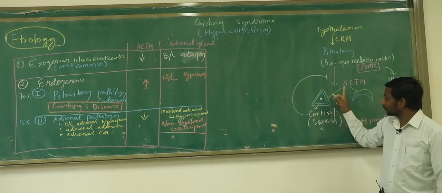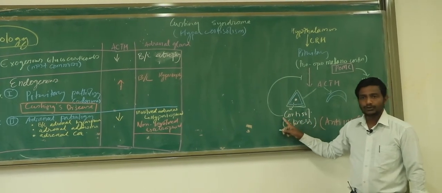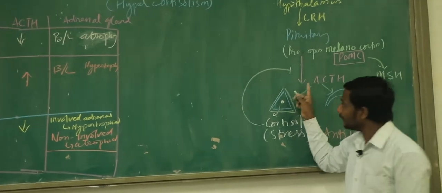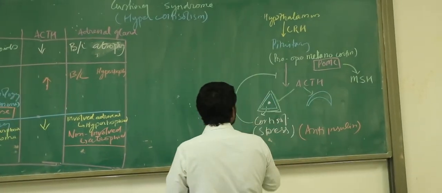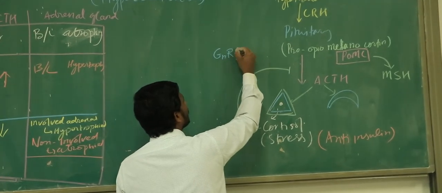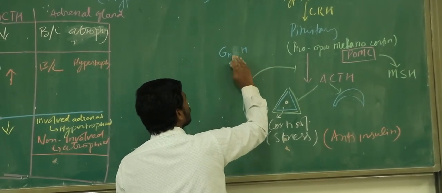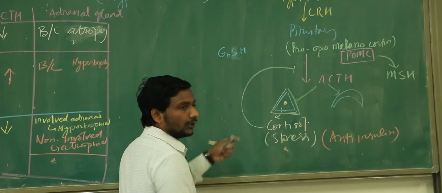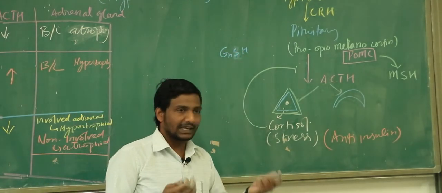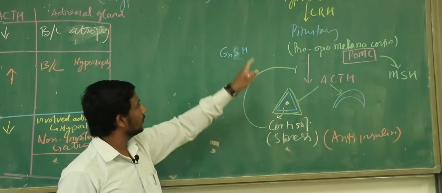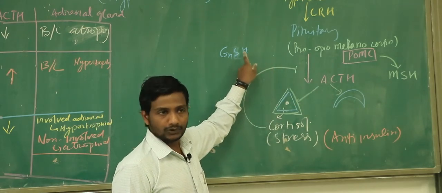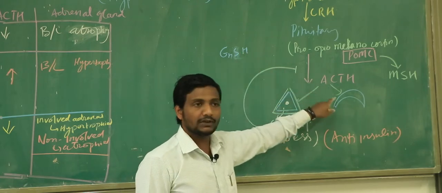And one more piece of knowledge I want to give you here: when there is a high amount of cortisol, the negative feedback will not only happen for ACTH, it will also happen for another hormone produced by the pituitary gland. There is one more hormone, I think all of you already know, we call it gonadotropic stimulating hormone. Have you heard the name? Gonadotropic stimulating hormone, for example FSH and LH, right? This hormone and the ACTH look very similar.